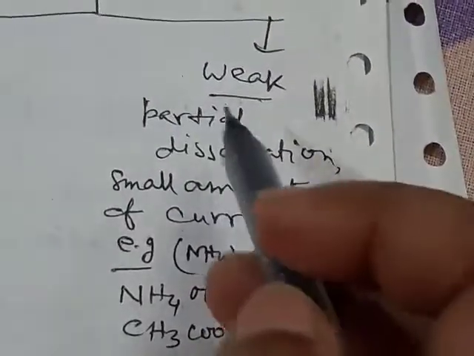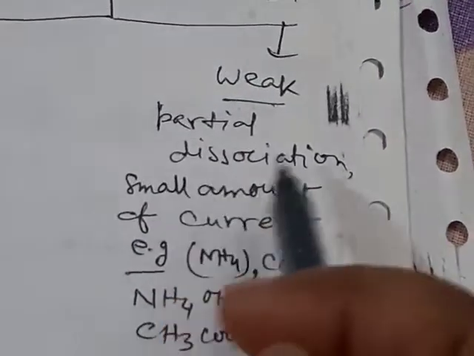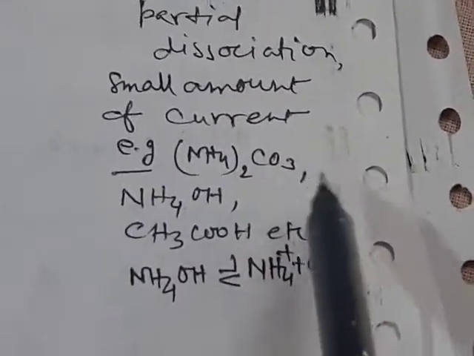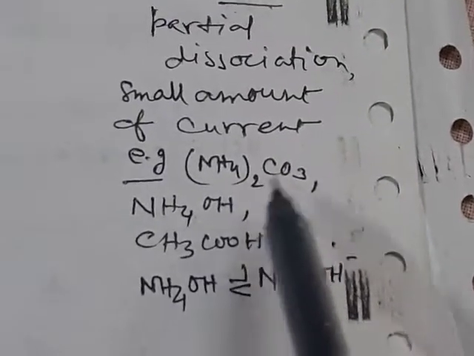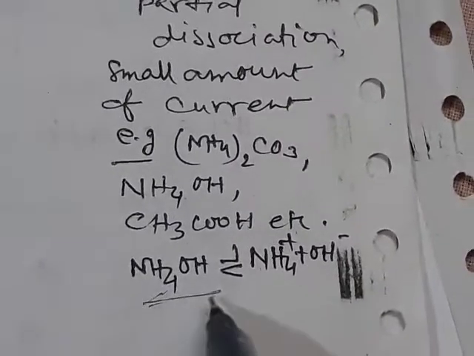Whereas weak electrolytes get partial dissociation, so they can conduct a small amount of current. For example, any weak base, weak acid, or any salt coming from a weak acid and weak base. Here ammonium hydroxide is a weak base.